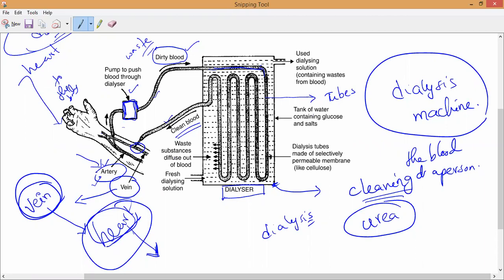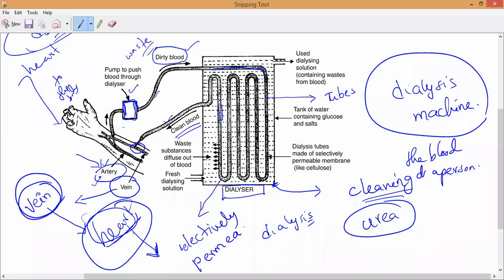So you may observe the tubes which are present here. That is the thing which is happening. Are you able to understand, all of you? This is the tubes which we used to call, so these tubes are called selectively permeable membrane. They are made with what? Selectively permeable membrane. You understanding, all of you?